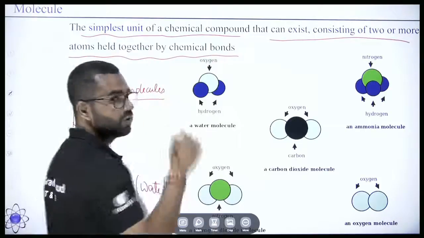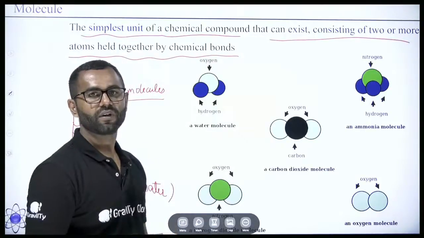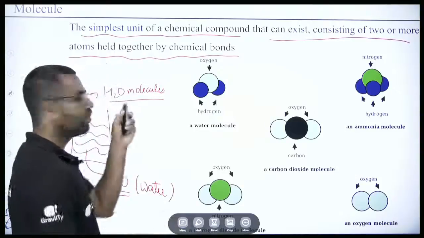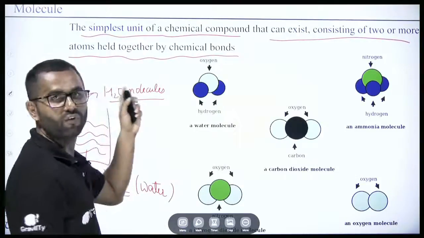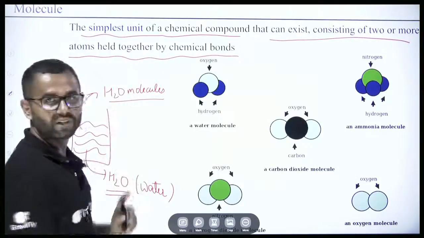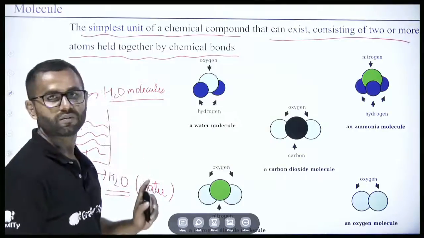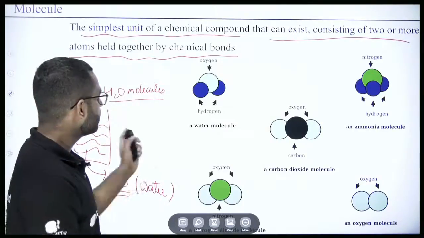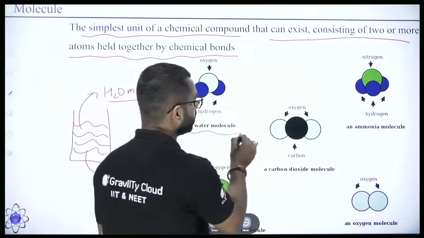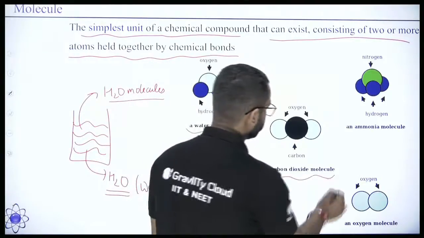And we know the molecule is made up of atoms. This H2O molecule of water is made up of 2 hydrogen atoms and 1 oxygen atom. Similarly, just like the water molecule, we have the carbon dioxide molecule.